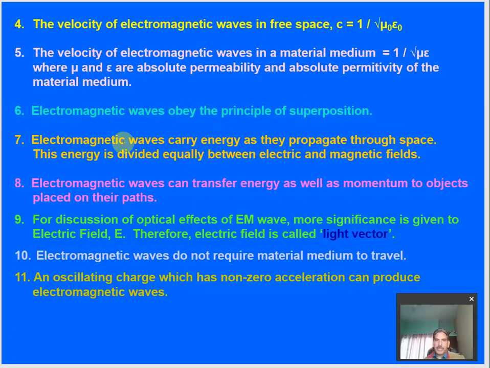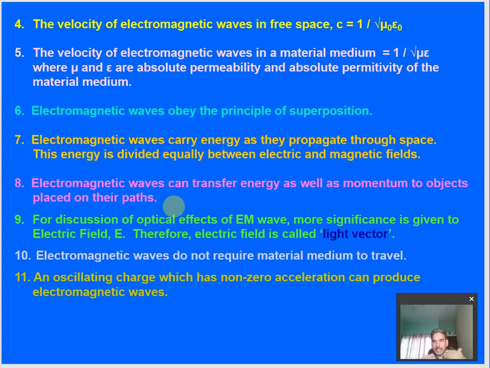Next, electromagnetic waves carry energy as they propagate through space, and this energy is divided equally between the electric and magnetic fields. So at any point in space, or at a point in the medium, half of the energy carried by the electromagnetic waves is due to the electric field and the other half is due to the magnetic field. This is what it means. So electromagnetic waves can transfer energy as well as momentum to an object placed in their path, right? So electromagnetic waves mean a kind of energy.